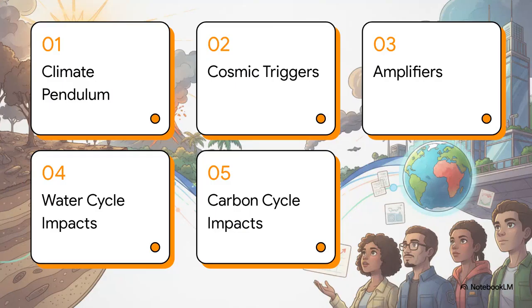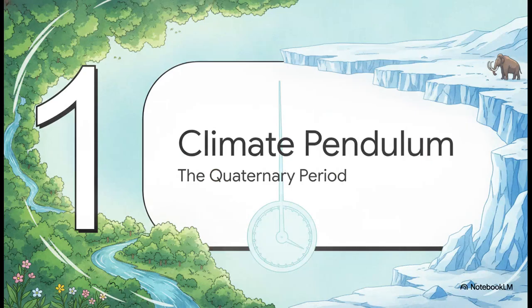Consider this your mission briefing. We're going to cover Earth's climate pendulum, cosmic triggers, amplifiers, water cycle impacts, and finally, carbon cycle impacts. Let's kick things off with Section 1, Earth's climate pendulum.